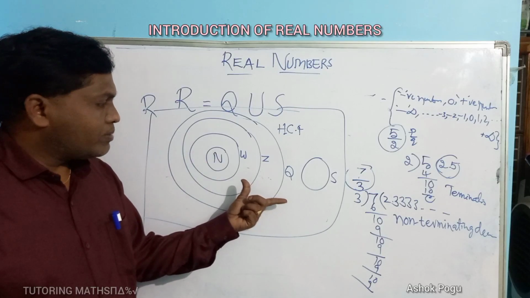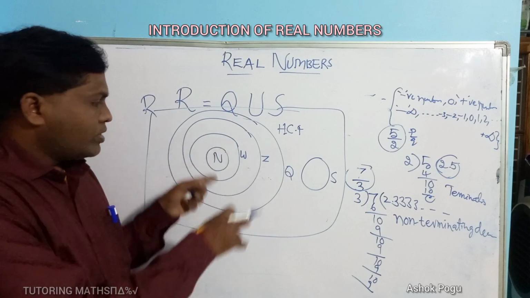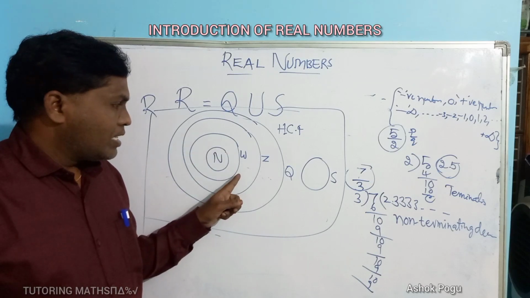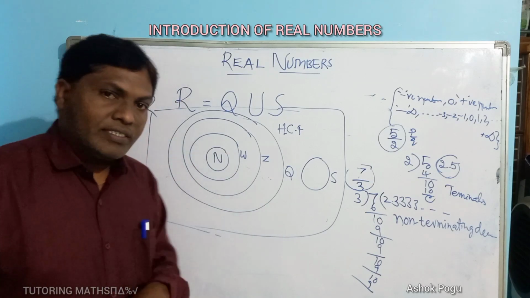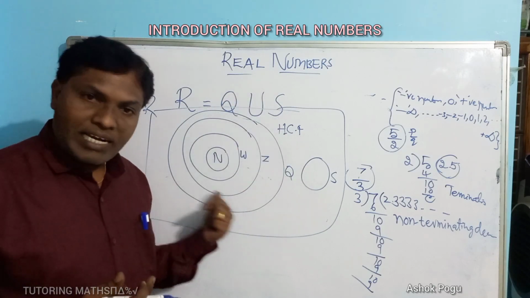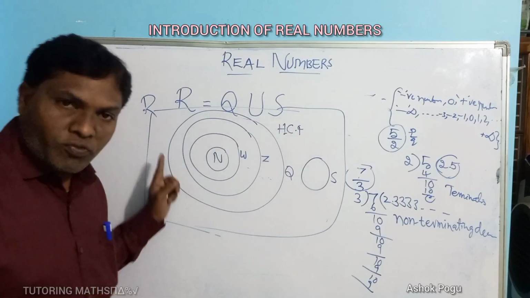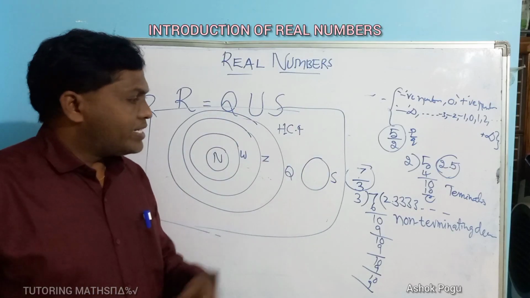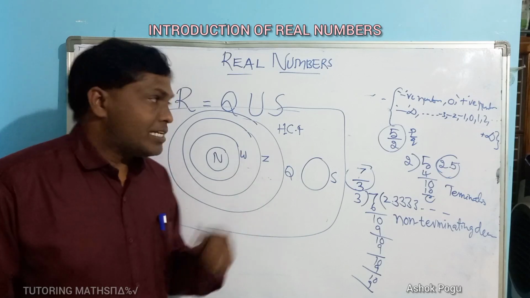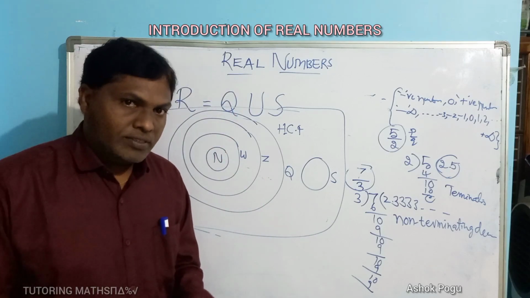So this is the concept of the Venn diagram, representing all the numbers by using a Venn diagram. In the examination also you may get a short answer type question: represent the numbers in Venn diagram form, so the relation between numbers can be represented in this form. Keep it in mind. Now let us continue our chapter real numbers with some concepts in the next class. That's it.